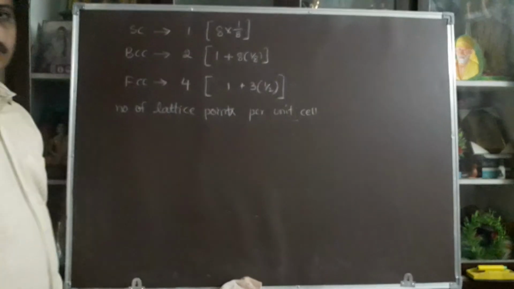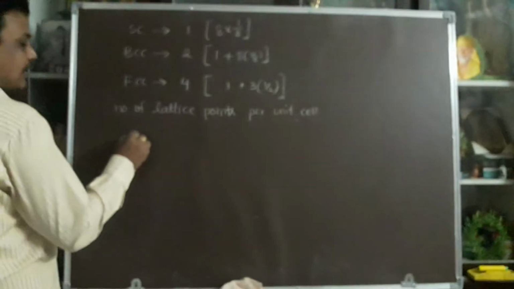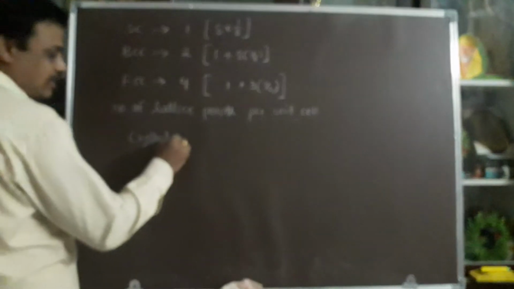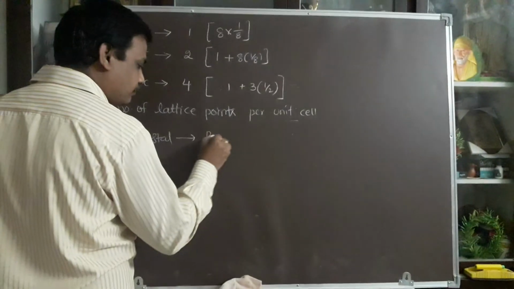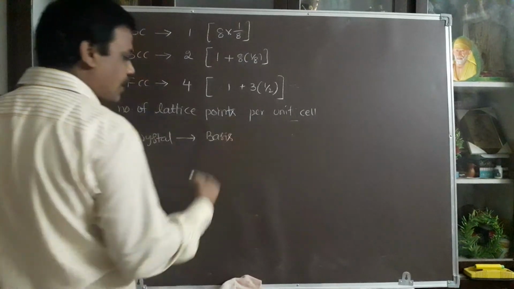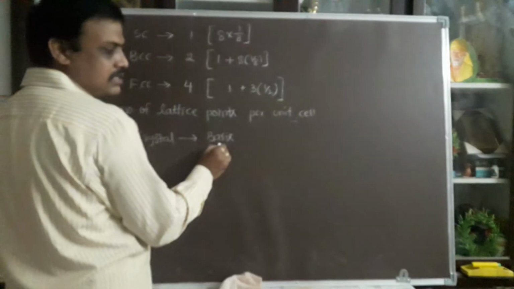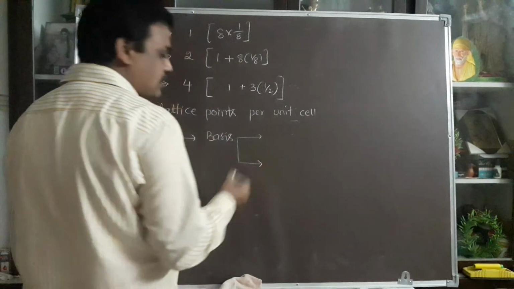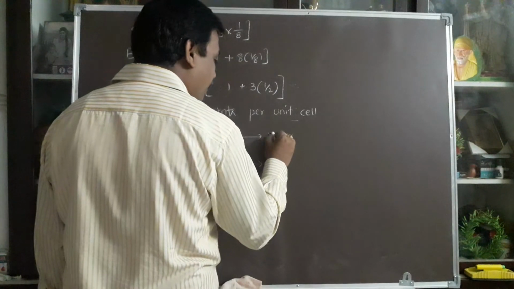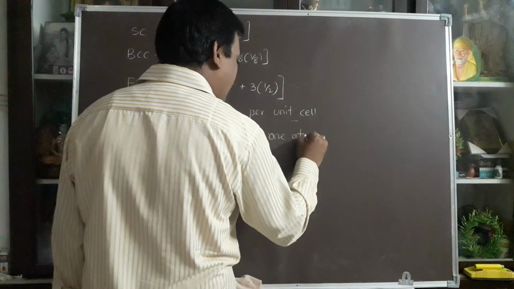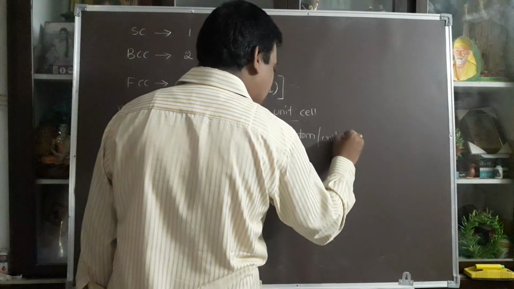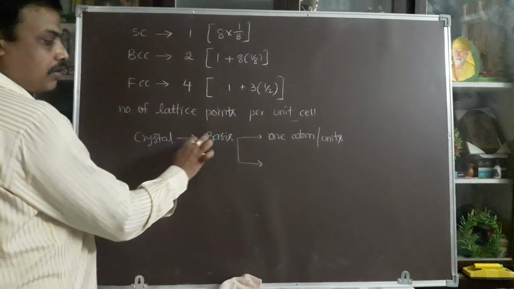Based on this, we can take the crystal. This crystal has a basis. Crystal structure is also known as basis plus space lattice. The crystal consists of a basis.